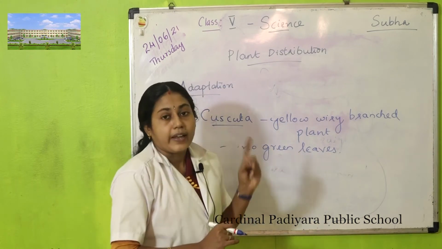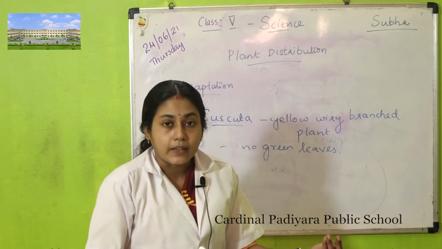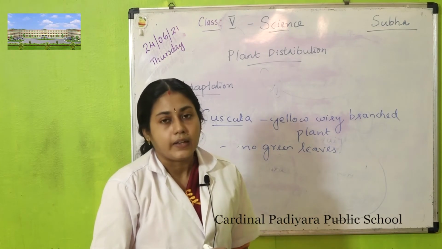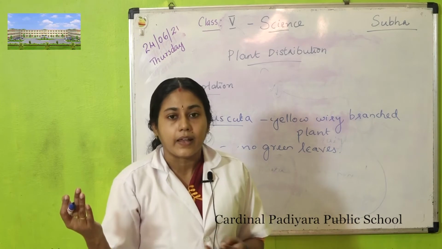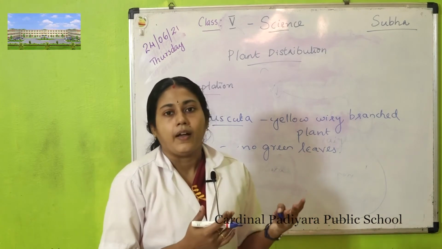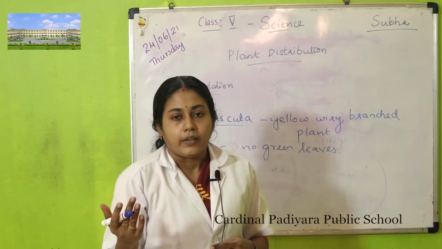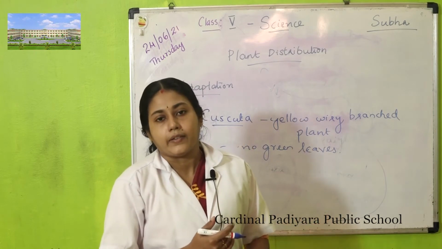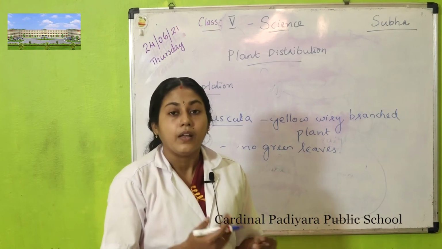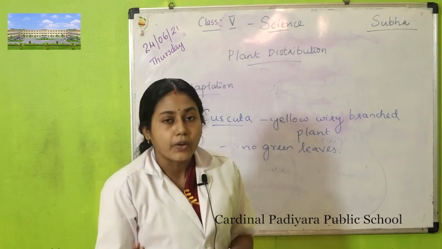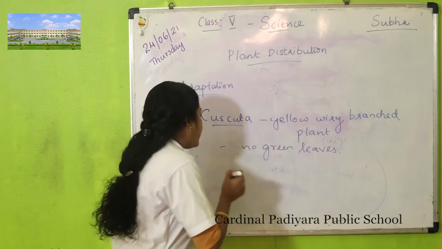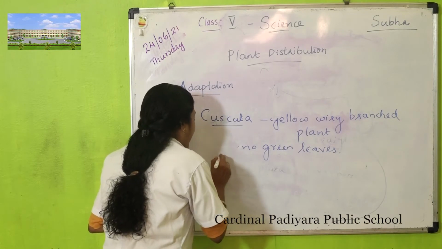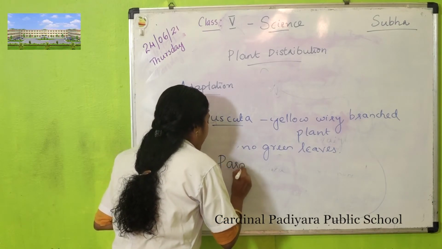Normally this cuscuta lives on other plants like guava and mango trees. These are the host plants. They depend on host plants for food, and such plants are called parasitic plants.